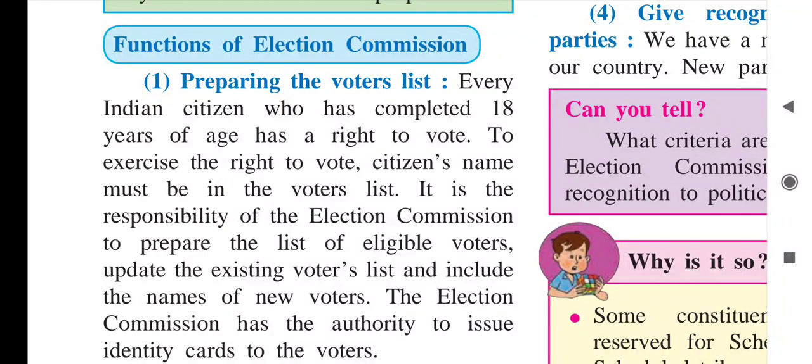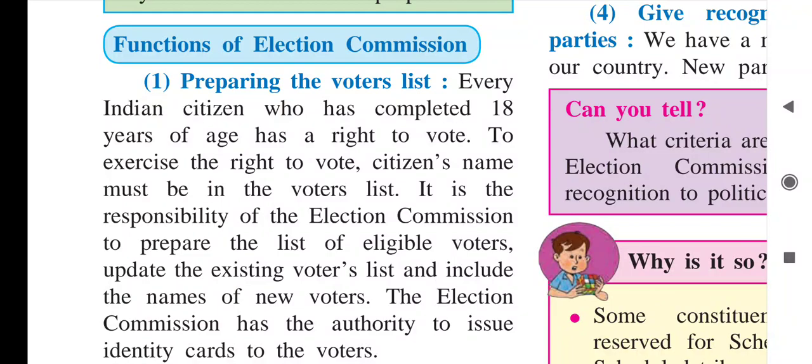Good morning, everybody. Today we are going to study the second part of political science lesson number 2, that is the electoral process. Now today we are learning the functions of the Election Commission. What functions is the Election Commission performing? First function, that is preparing the voters list.